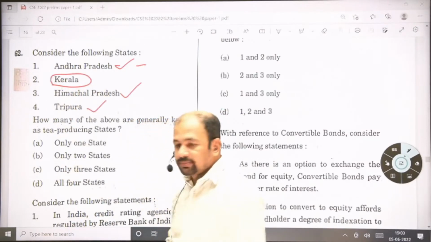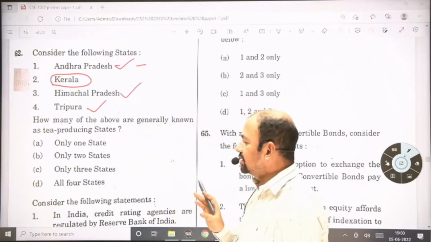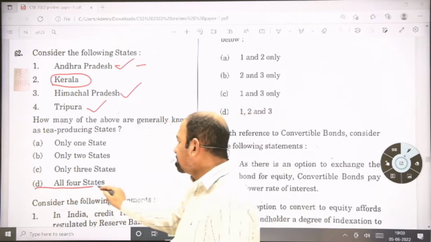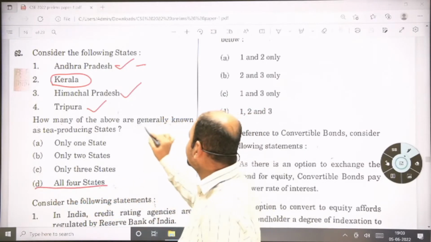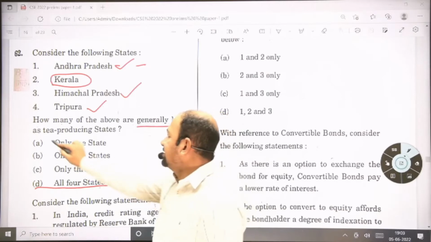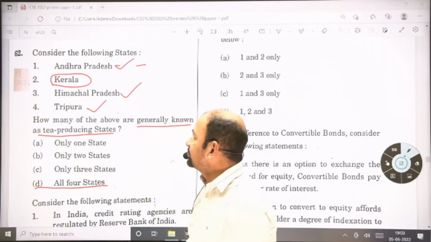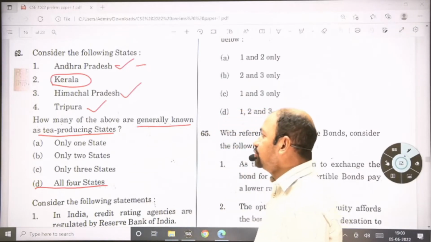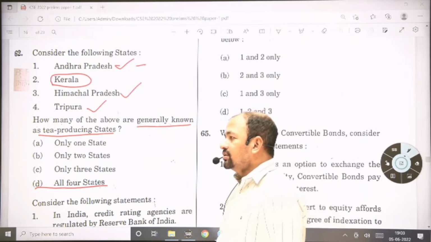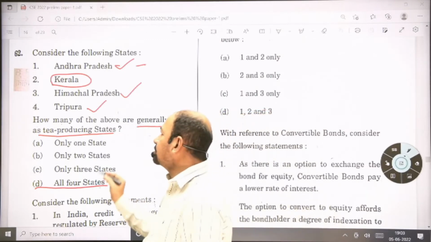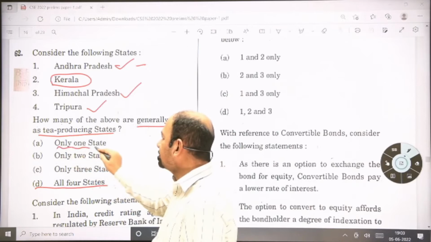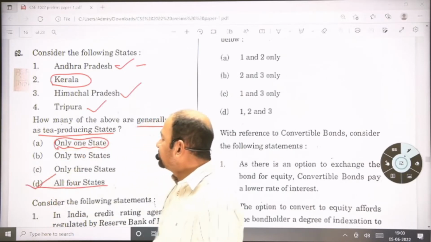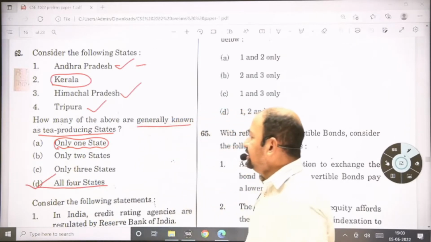As per my view, and I'm not 100% sure about this, answer is D, all 4 states, because they are generally known as tea producing states. That's why I'm saying all 4: Andhra, Kerala, Himachal Pradesh as well as Tripura. But if you are thinking about only the major tea producing state, that will be statement 1. But I am going with option D, means all 4 states. Fine.